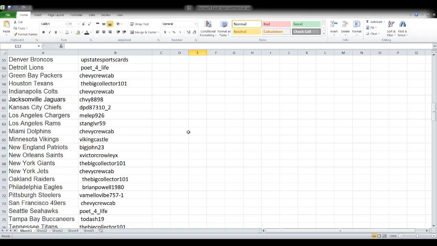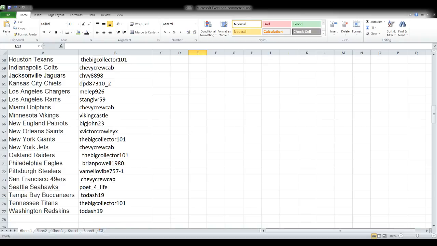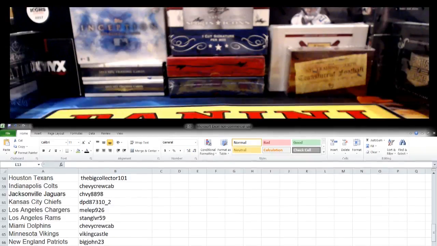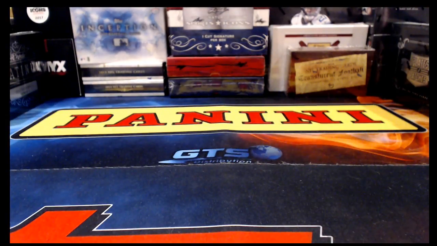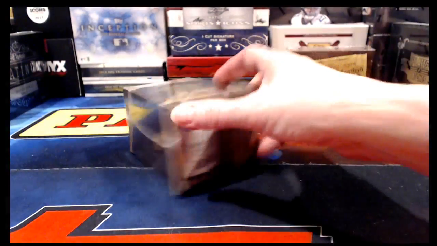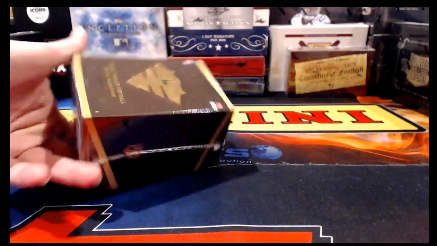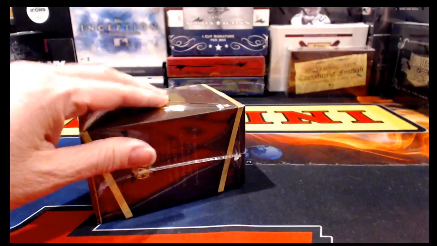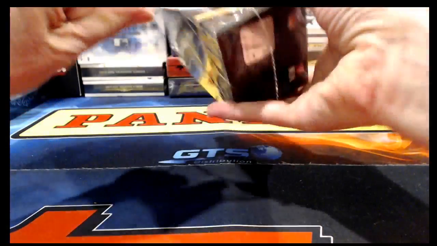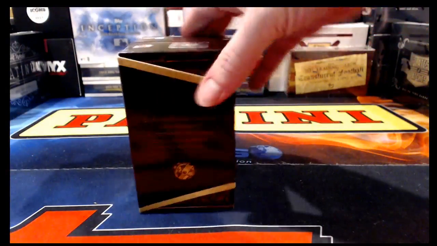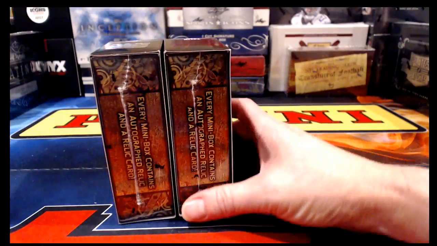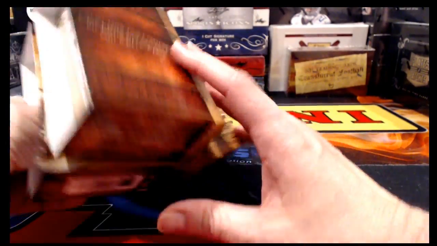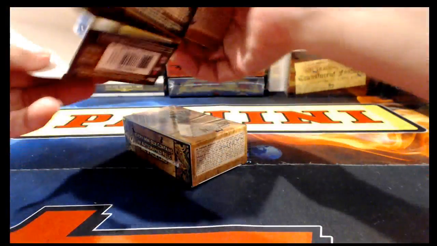Triple Threads is always a lot of fun to open, and of course, we've opened more 2013 than anything because it's been easier to get. But I did find some 2014 Triple Threads, which is on its way here. So we will probably start breaking some 2014 Triple Threads about Monday.